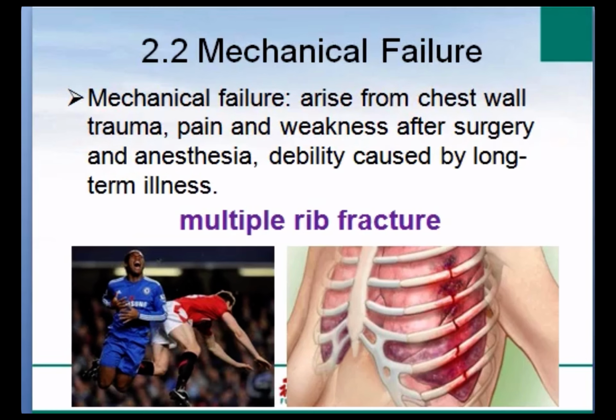The second cause is mechanical failure. Mechanical failure often arises from chest wall trauma, for example, a fierce strike after a football game or a severe traffic accident. In these patients, multiple rib fractures can usually be seen on the chest X-ray. In addition, pain and weakness after surgery and anesthesia are also very common reasons, for example, lung cancer or esophageal carcinoma resection. Lastly, long-term bedridden status in elderly patients needs more attention, especially given the aging of the population today.